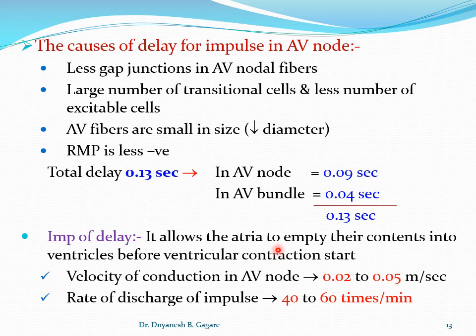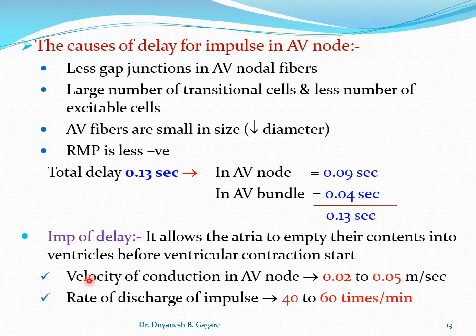What happens is, first the impulse spreads over the atria and causes contraction of the atria. Then the impulse comes to the junction where it slows, and by that time the atria have contracted. Then it enters into the ventricle and spreads over the ventricle. So the importance is that it allows the atria to contract ahead of the ventricle.